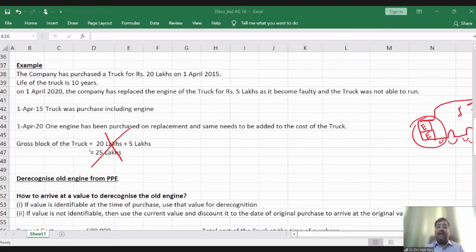Manini is asking, similar value at market. So friends, if you can compute the value, I have told you that if the value is identifiable, of course you have to take that value. If the value is not identifiable, then you have to use the current cost, discount it to the present value at that point of time, and split the asset and compute the depreciation, compute the carrying value, and derecognize the carrying value. Of course, you will not derecognize the entire 3 lakh. You have to derecognize the net depreciated cost, because you have used that old engine which is inside the truck at least for 5 years, right?